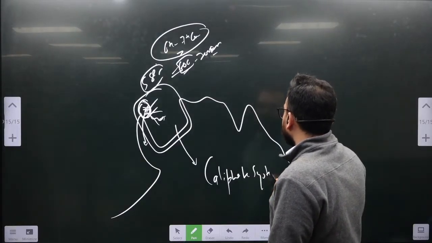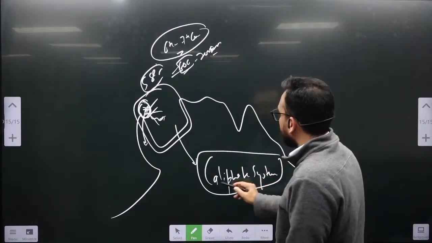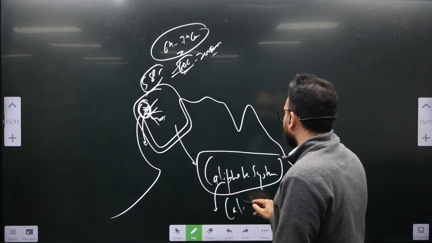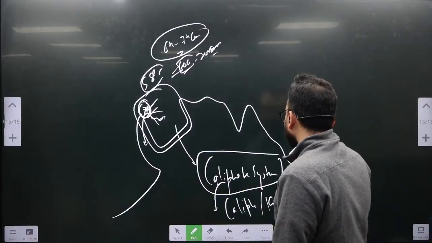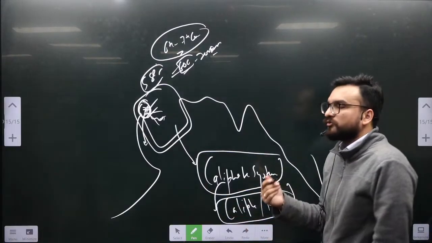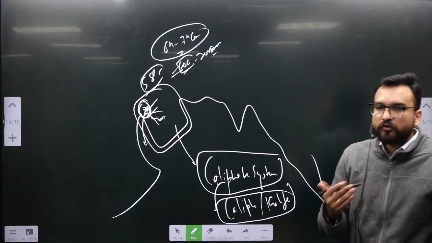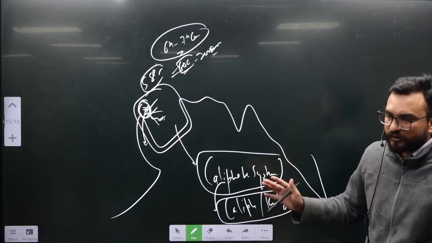And under their caliphate system, their cultural and religious leader will be known as Caliph or Khalifa. The origin of Khalifa which you are seeing over here. Now there is a whole religious story also involved over here. I will not deal with that. I am just giving you a sense of understanding over here.